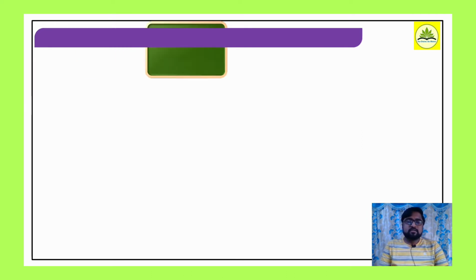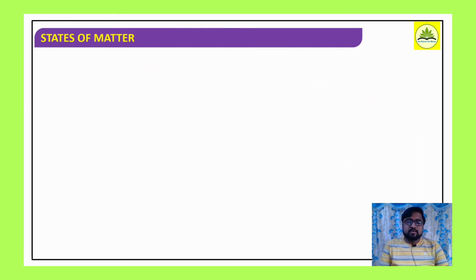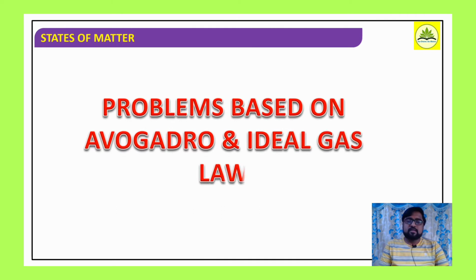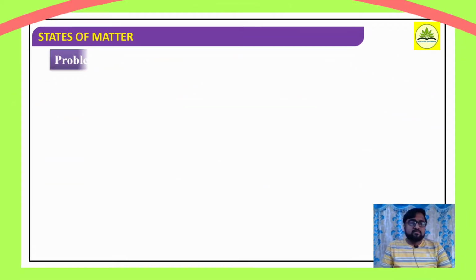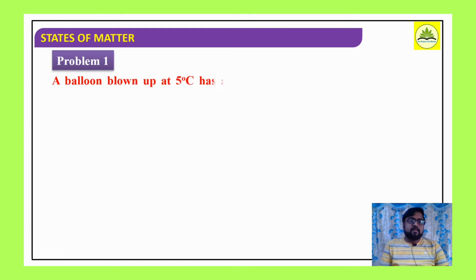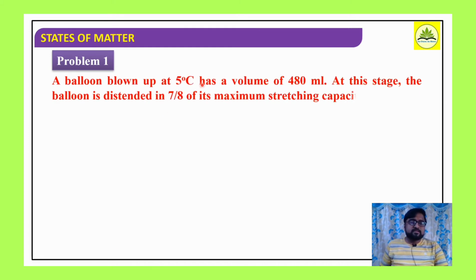So in this session we are going to discuss numericals based on Avogadro's law as well as the ideal gas law. Okay, the first numerical is: a balloon blown up at 5 degrees Celsius has a volume of 480 ml. At this stage the balloon is distended to 7 by 8 of its maximum stretching capacity.